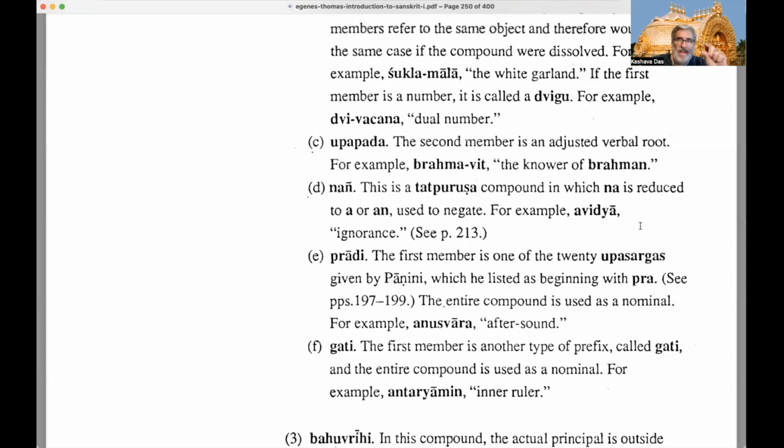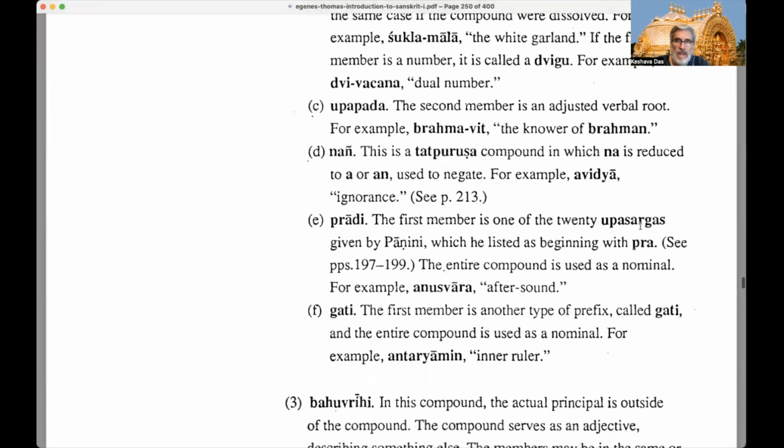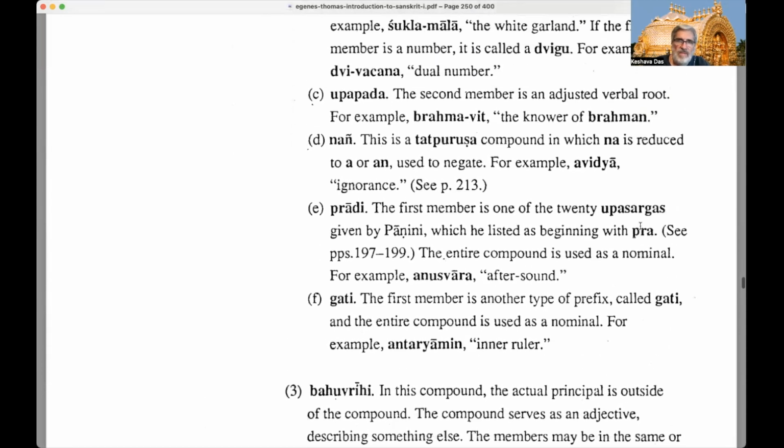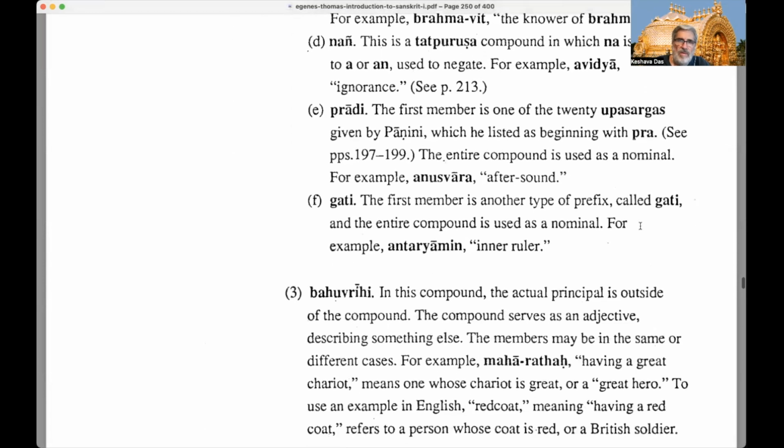Ananta means end. So anta, or ananta, when the prefix a comes before a vowel, then we have to put an. Just like we do in English, we say a book, but we say an elephant, right? So here we say avidya, but if we say anta, anta means end. Ananta means no end. Ananta, infinite, right? So avidya means ignorance, right? So he's given some page here, 213, that you can go and check out.